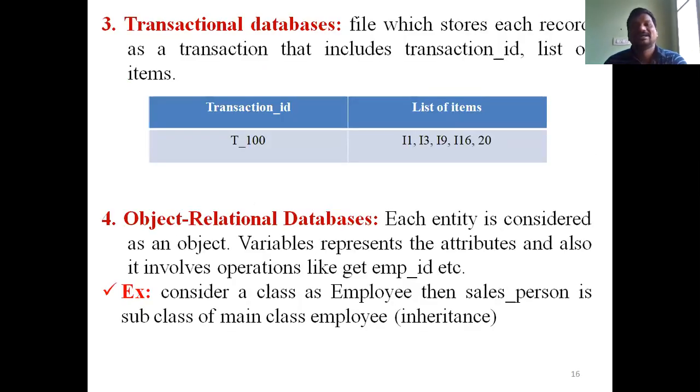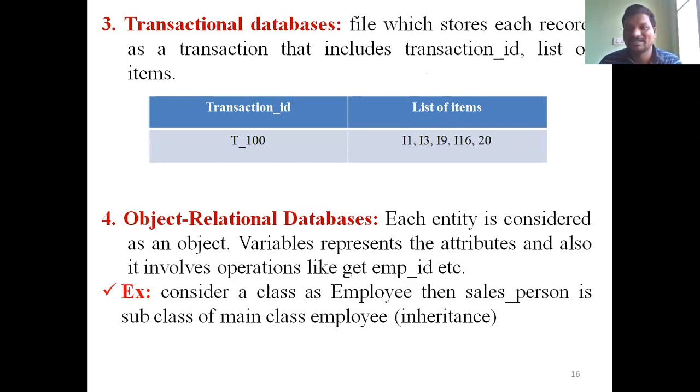The other one is transactional databases. These are files which store each record as a transaction, which includes the transaction ID and the items. The best example is a supermarket.